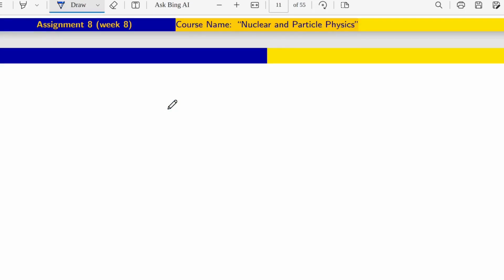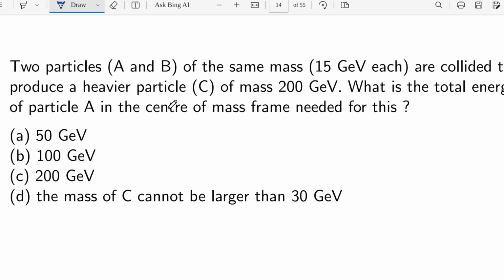Okay, so coming to the third one. In that third question, two particles A and B of the same mass are collided to produce a heavier particle of mass 200 GeV. What is the total energy of particle A in the center of mass frame needed for this? And there are 4 options.